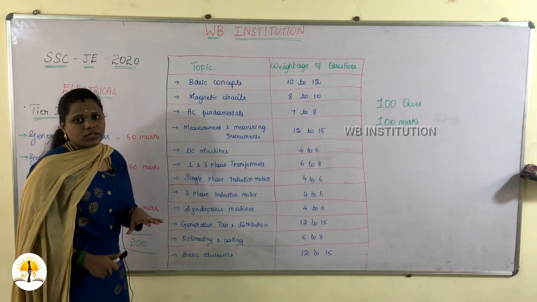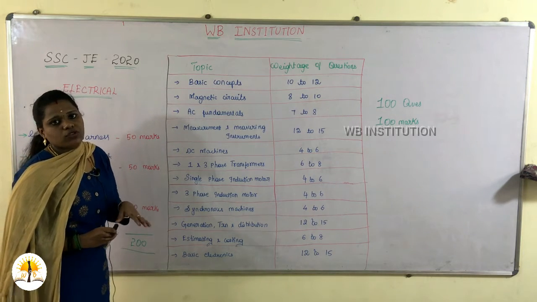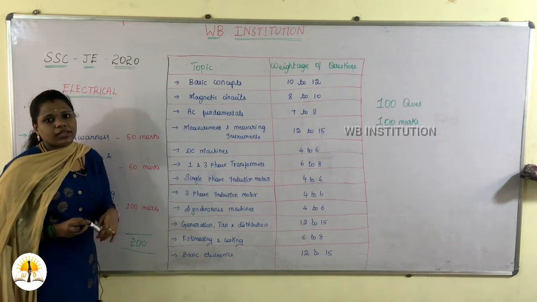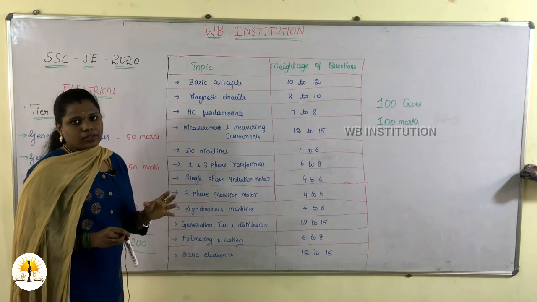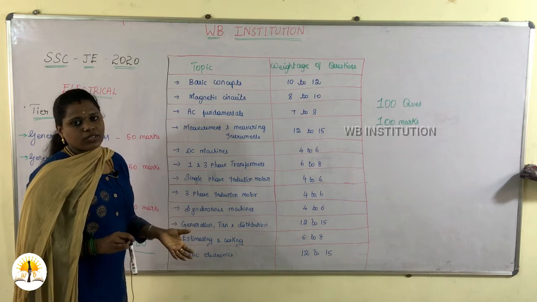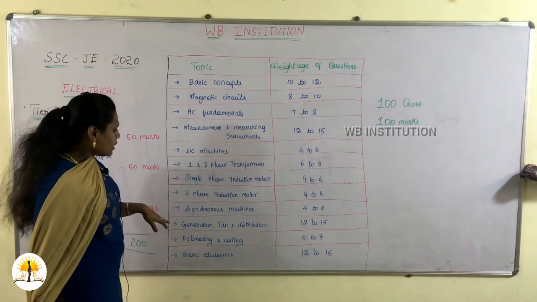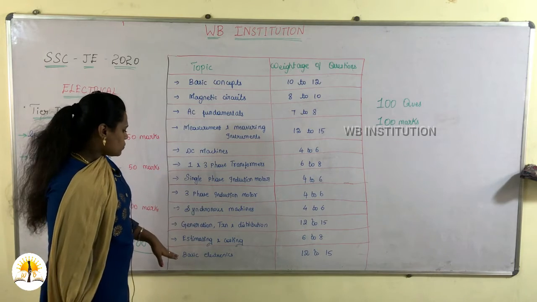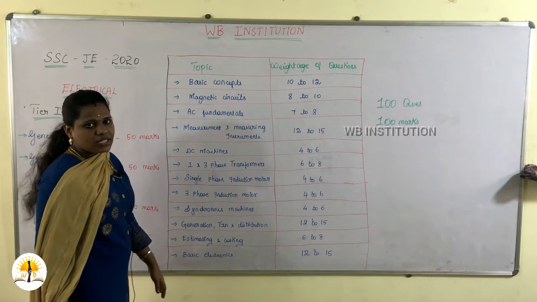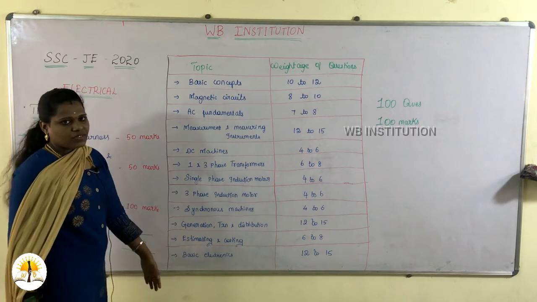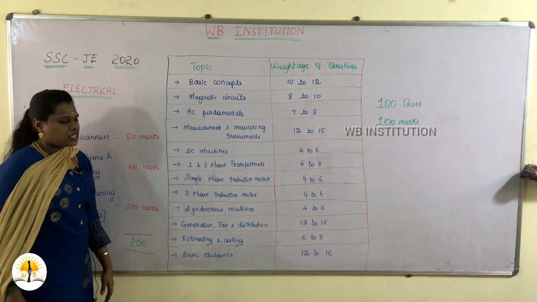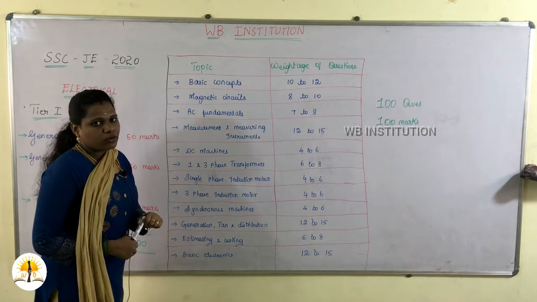In these technical questions, instead of giving more importance to numerical topics, it is better to attend the theoretical ones, so that based on your time constraint you can attend more questions very easily. You can score more than 70 plus. Synchronous machines you will have 4 to 6 questions, and estimating and costing 6 to 8. Basic electronics, just semiconductor devices, PN junctions, diodes, like that, you will have 12 to 15 questions.